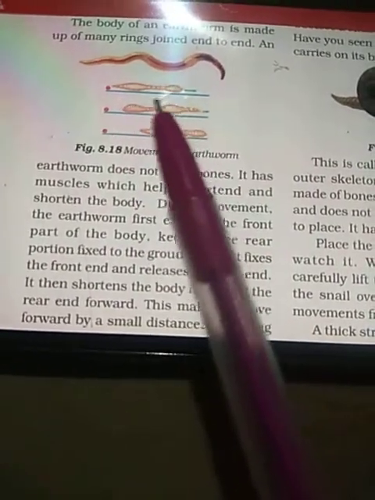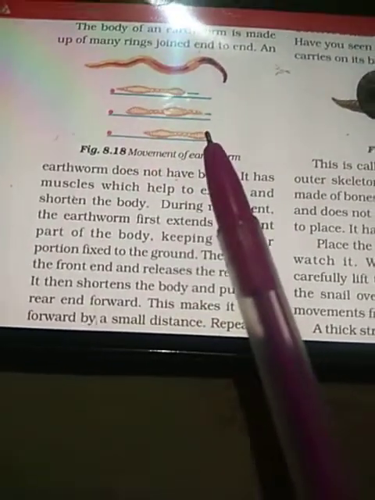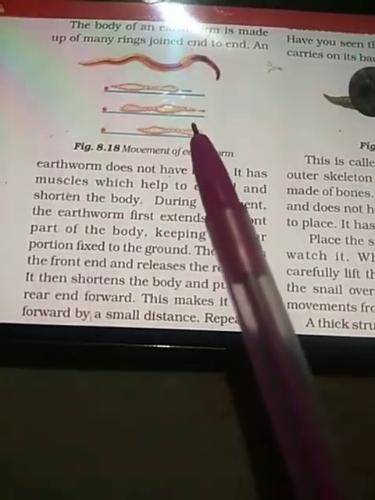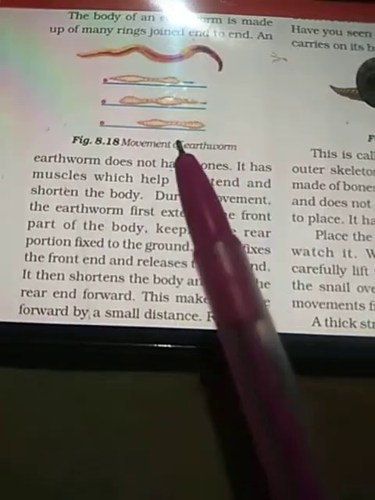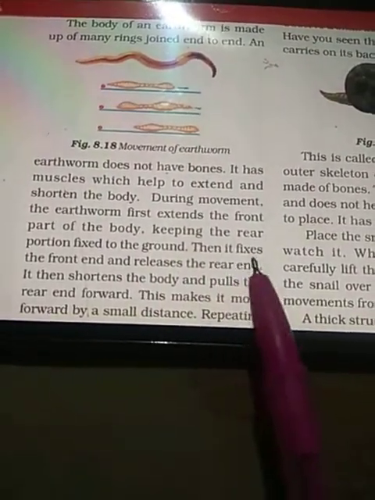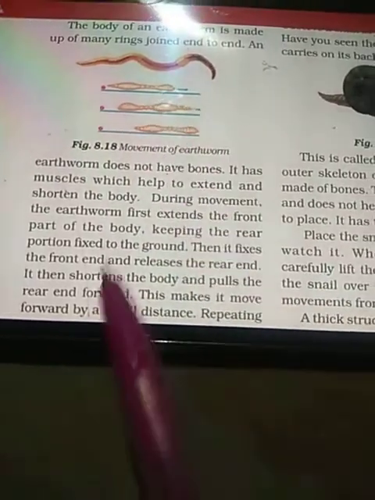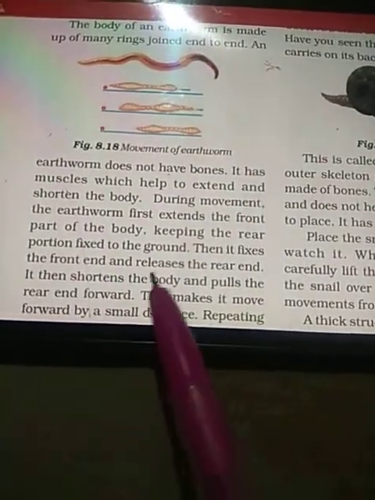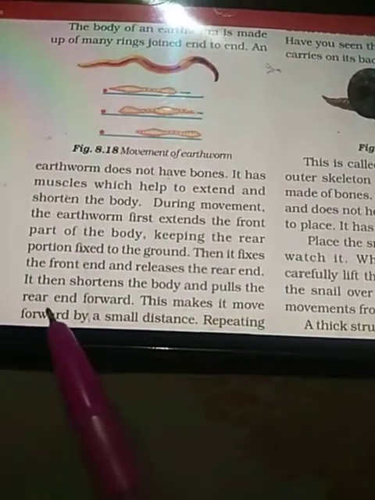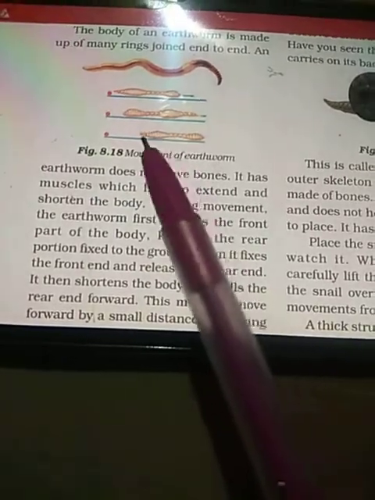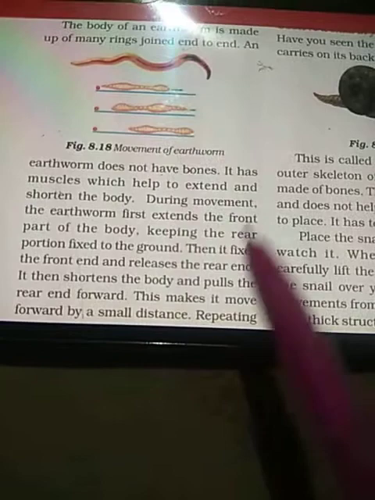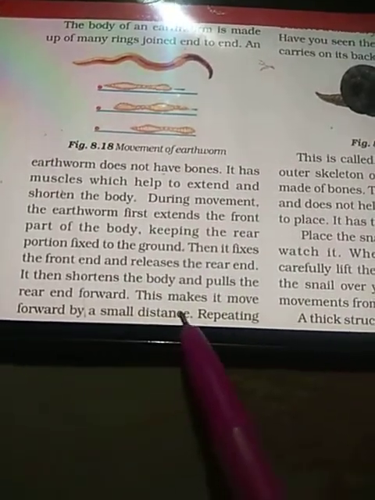After that it fixes the front part and releases the rear end. It then shortens the body. It means it contracts the body, shortens the length of the body and pulls the rear end, the last portion, the back portion of its body forward. This makes it move forward by small distances.